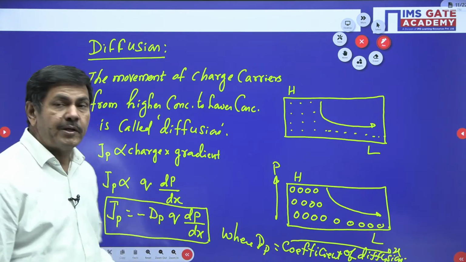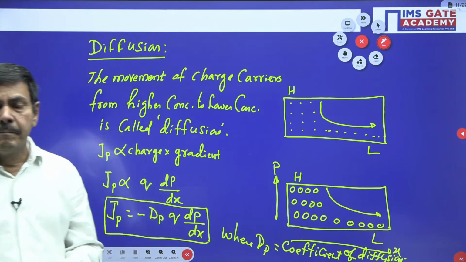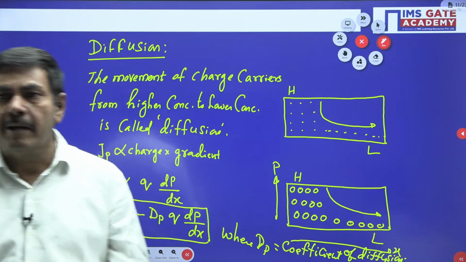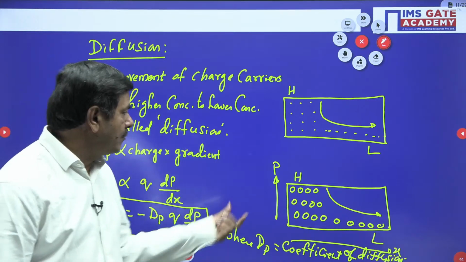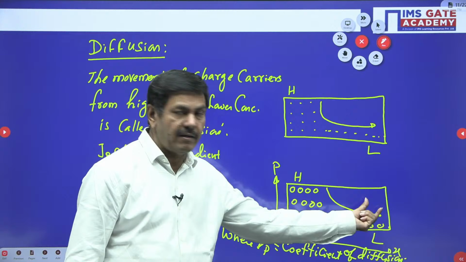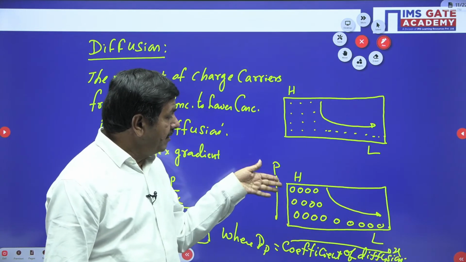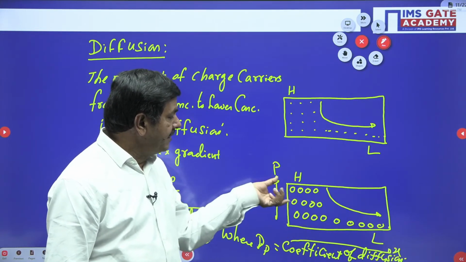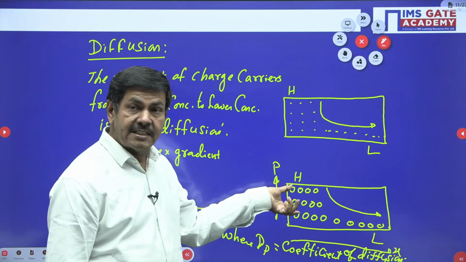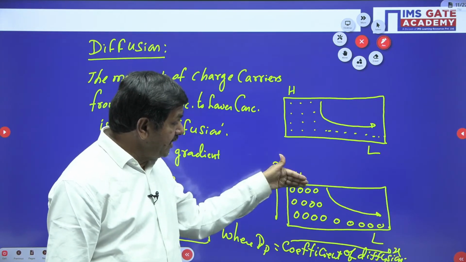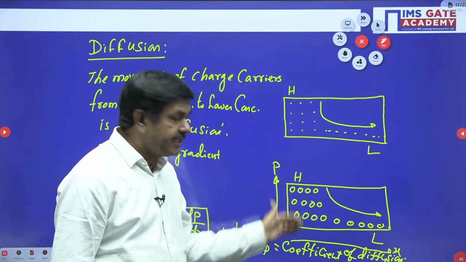But why are we putting the minus sign? Because of diffusion, the charge carriers are moving from higher concentration to lower concentration. Initially the higher concentration exists, but slowly this concentration is going to decrease.